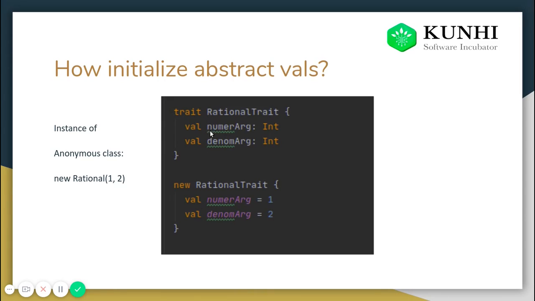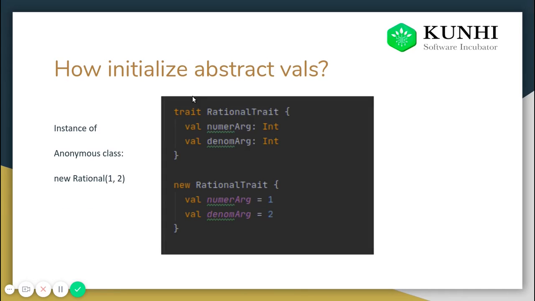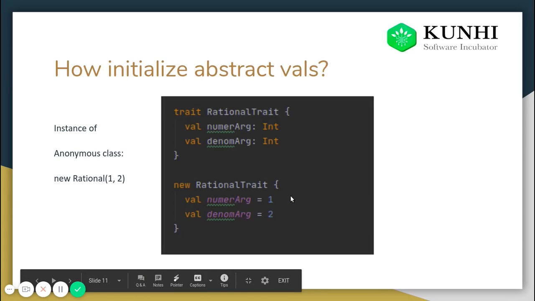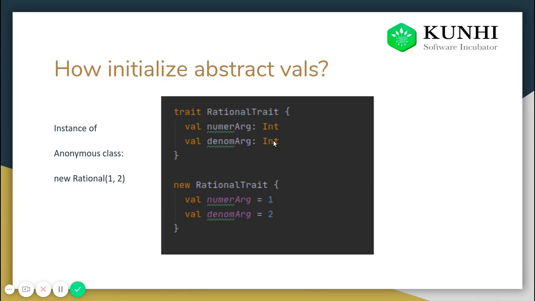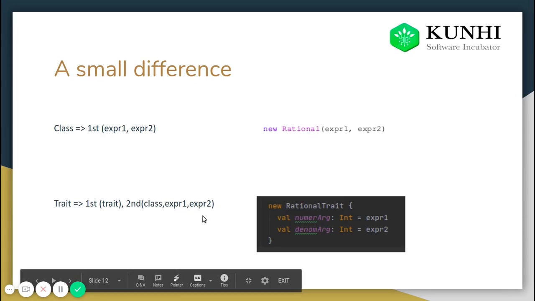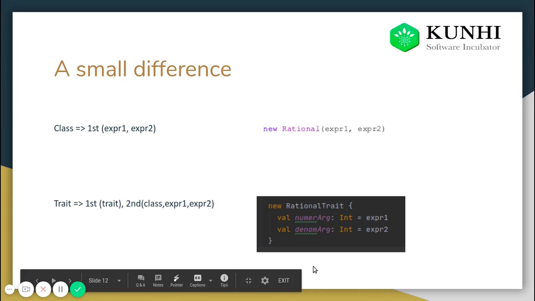This numerator and denominator will not be initialized. It will only come to know that there is a trait and I'm using that trait. It will not initialize this numerator and denominator. Just after initialization of the trait, the initialization of the class will happen, and only with the initialization of the class will these two variables be initialized with expression 1 and expression 2.